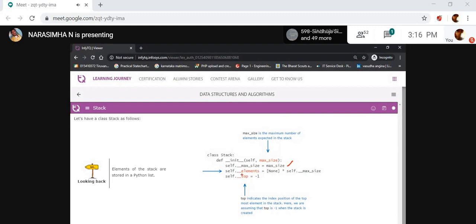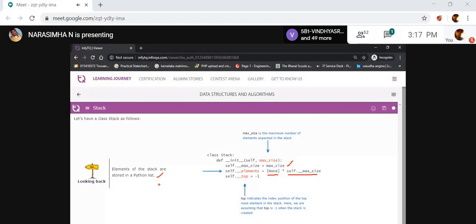Now what are the elements? Initially it has None multiplied by max size. Why? Because it is storing elements, like max size into None. Elements of a stack are stored in a Python list only.